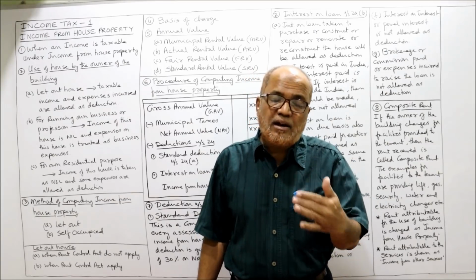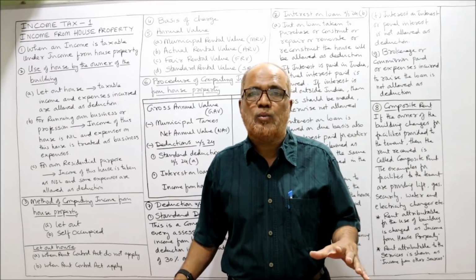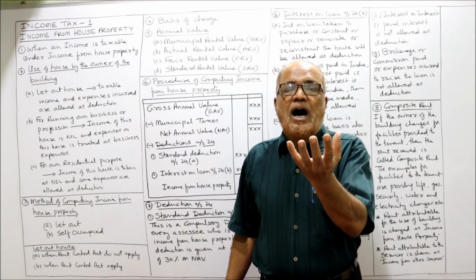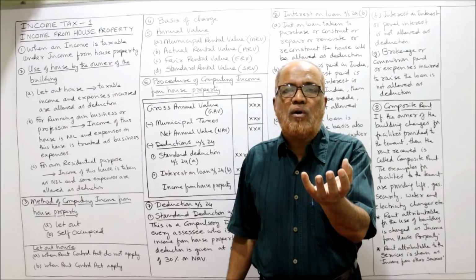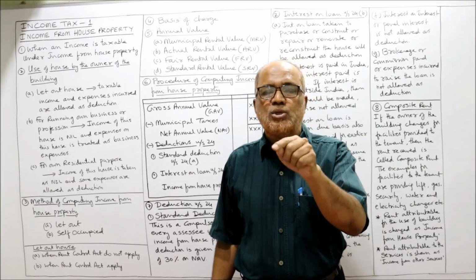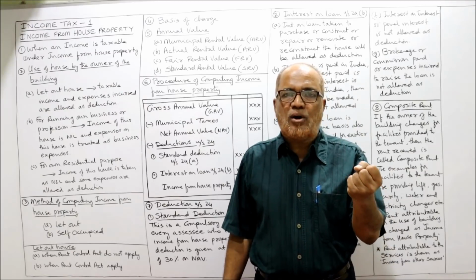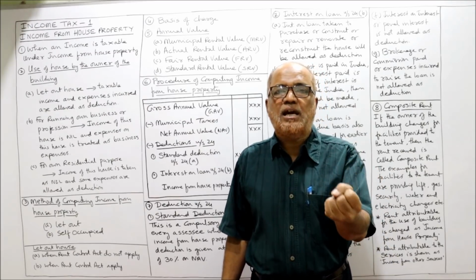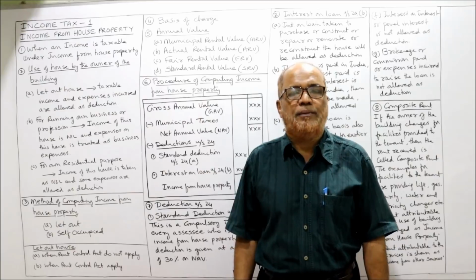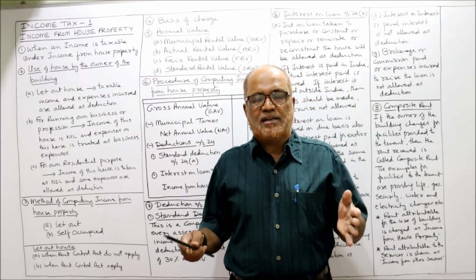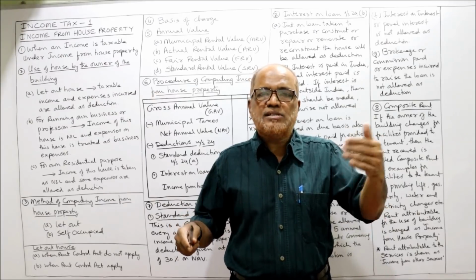But income from house property is different. The basis of charge is the earning capacity of the building, not the actual rent received. The earning capacity of the property is the criterion for taxing the income from house property, not the actual rent received.